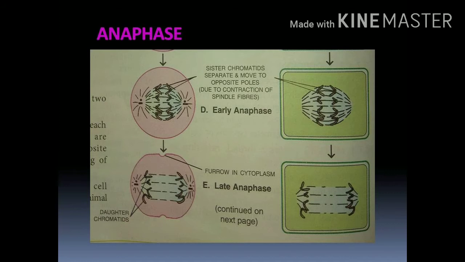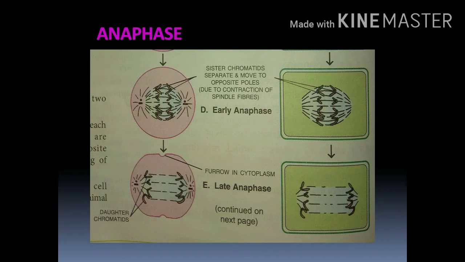These sister chromatids move towards the opposite polar regions by the contraction of the spindle fibers. The spindle fibers drag or pull the sister chromatids near to the polar region. Here in the anaphase, you can clearly observe the splitting of the centromere, and they move from the equator to the polar region.